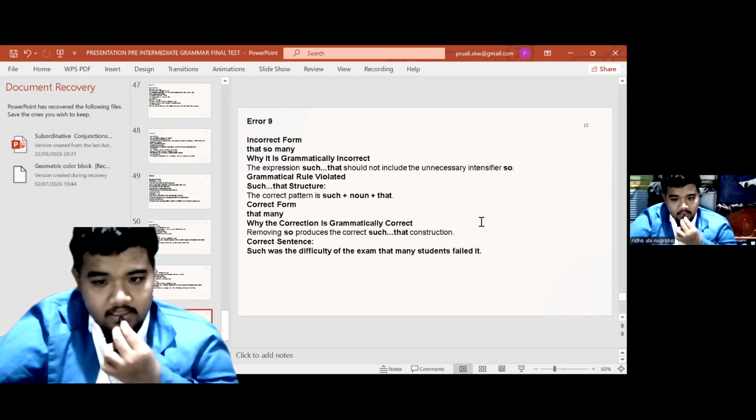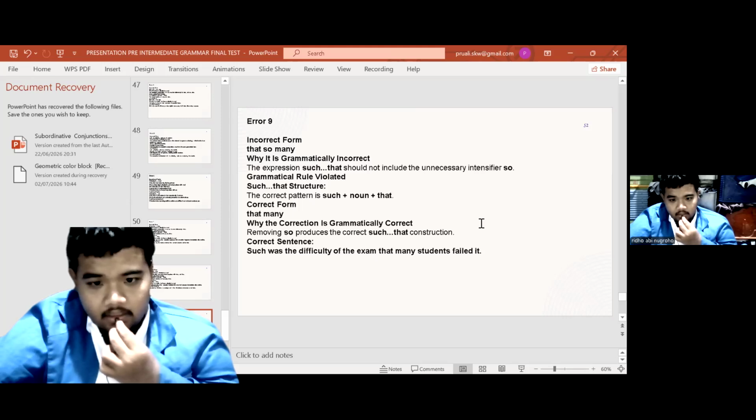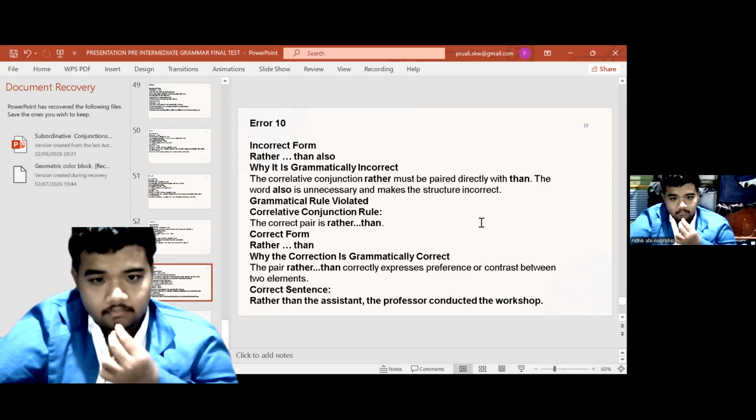Why is the correction grammatically correct? Removing "so" produces the correct "such that" construction. Correct sentence: Such was the difficulty of the exam that many students failed it.